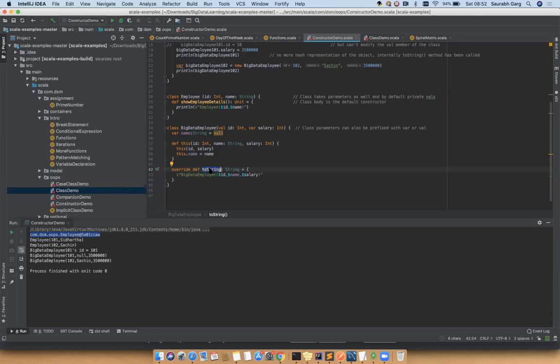We tried to override this, like override def toString function. It returns a string, and inside that we are returning a string. So this is how you can override a particular function in a class also. Can you repeat this override thing again? Override means, one second.